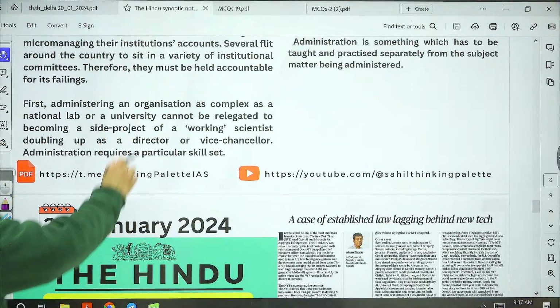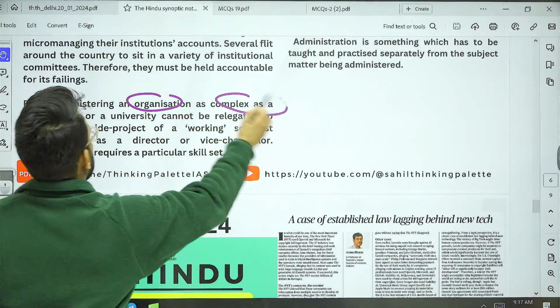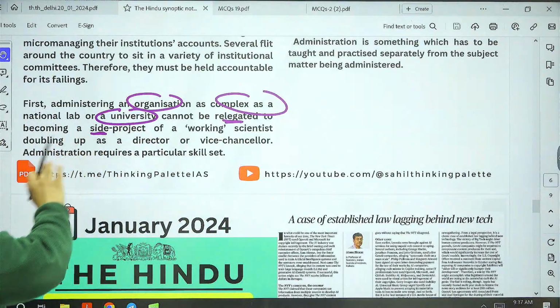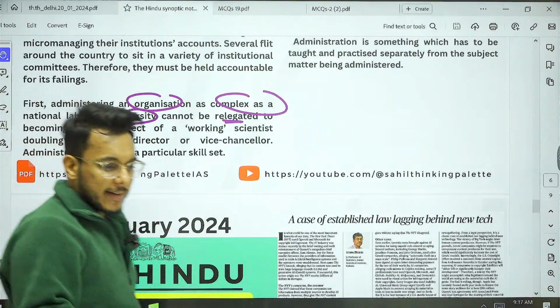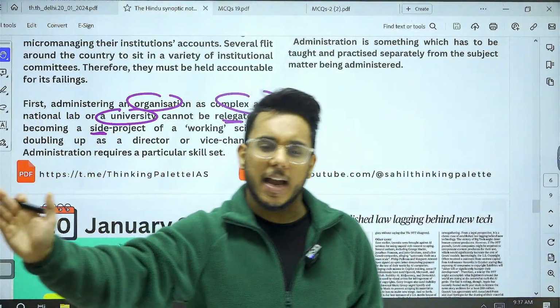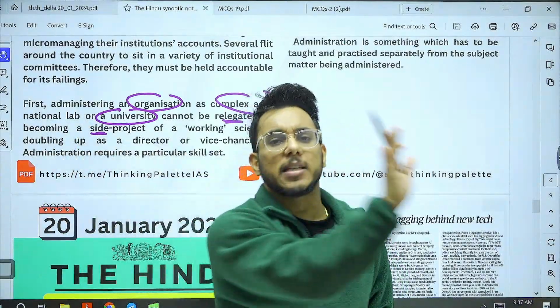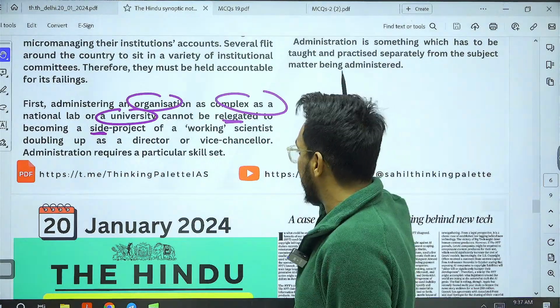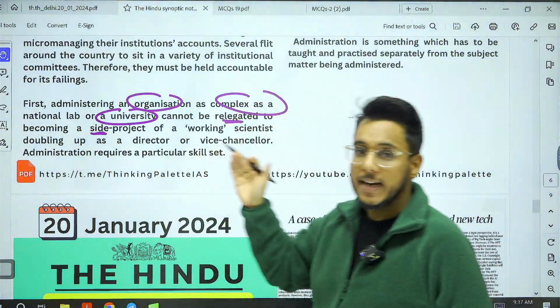Number one, administering an organization such as a national lab or a university cannot be relegated to a side project of a working scientist. If a working scientist is doing the management, either his scientific advancements will become a side project, or the management will. That cannot happen. So we need a dedicated workforce.